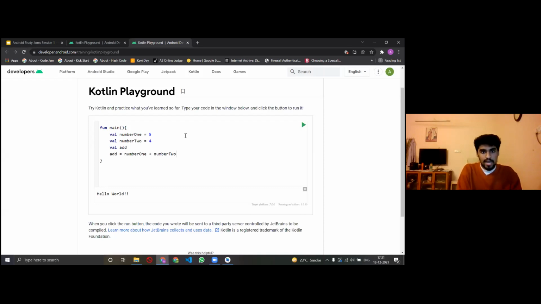Right? And now I want to print add. So I'll write println. I cannot just write add. This wouldn't work. Or I cannot just write semicolon add. This also wouldn't work. Why? Because as I told you, every language has a different style of interpreting things, so as they interpret things, we have to write that. What Kotlin interprets is a dollar sign and then the variable name add.